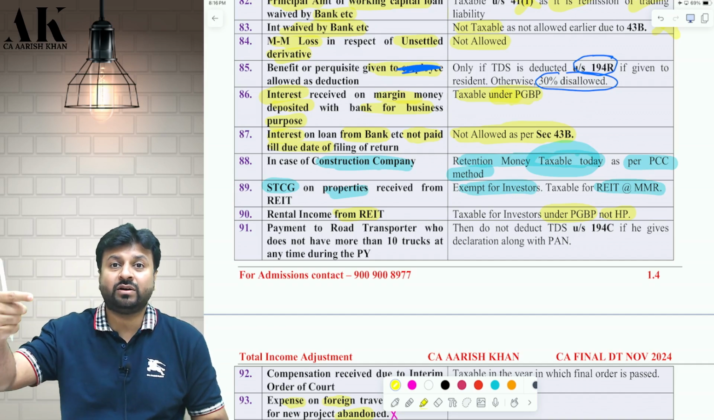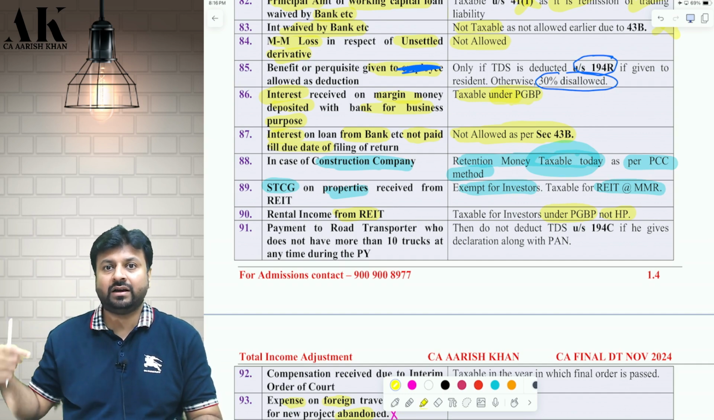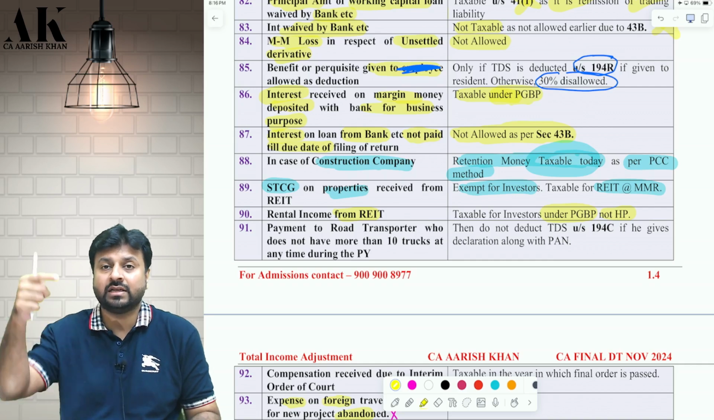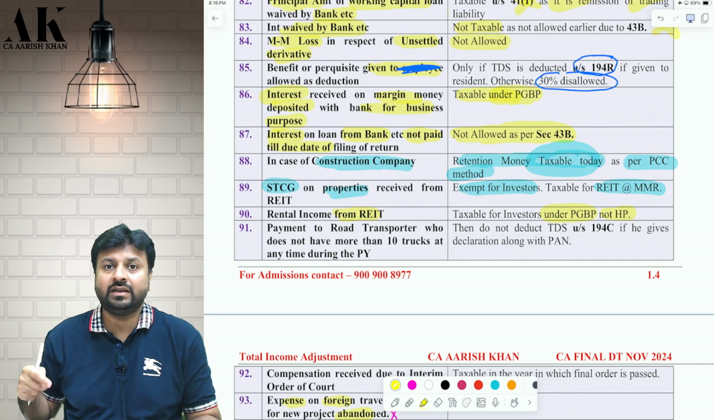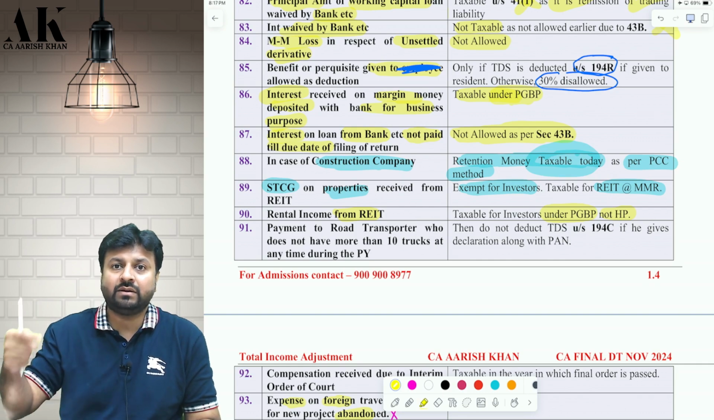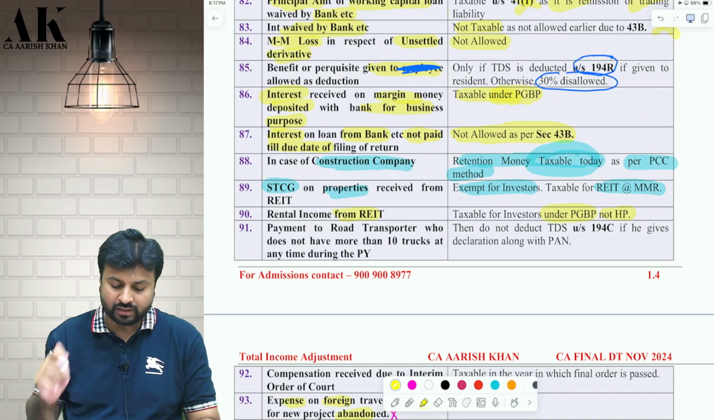What is the business of the REIT? The business of the REIT is to invest in real estate. From that they will earn rental income. That is the day-to-day business. So whatever income the REIT is earning from investment in properties will be taxable in my hand also under PGBP and not under HP.